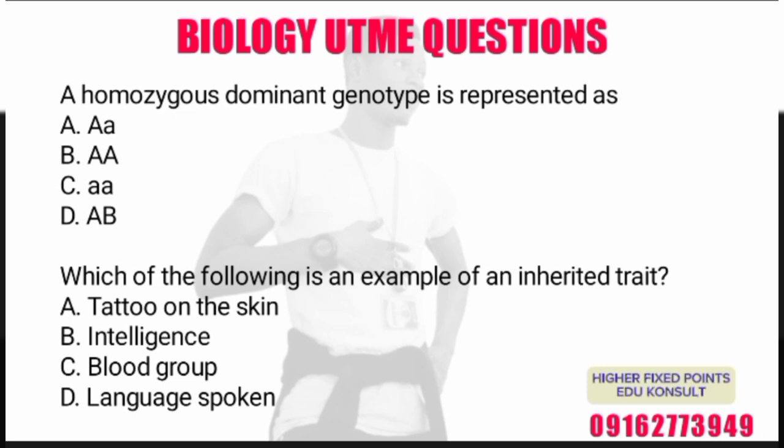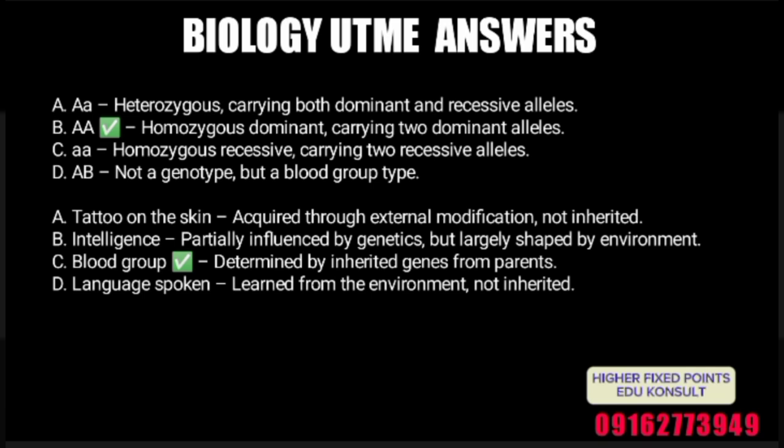That is what we call environmental factor in variation in population. Exactly. So we now have blood group. Yes, blood group can be inherited from the parents to their offspring. And we have language spoken. No, it can be learned from the environment. Exactly. So language spoken, intelligence, tattoo, they are all self-development that you can easily acquire from your environment. So we now, yes, correct.